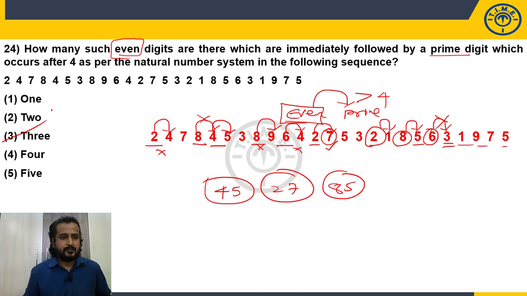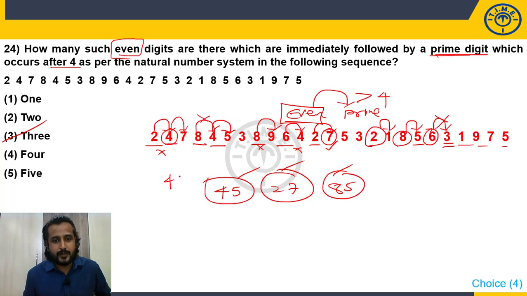3. So there are 3 even digits which are immediately followed by a prime digit which occurs after 4 as per the natural numbers. So how many are there? 4, 5, 2, 7, 8, 5. 3. So wait, one second. We are missing some element. 4, 7 we are missing. 4 is the even followed by a prime which occurs after 4. I am sorry. So answer is choice 4. So in a hurry, please do not commit mistakes.